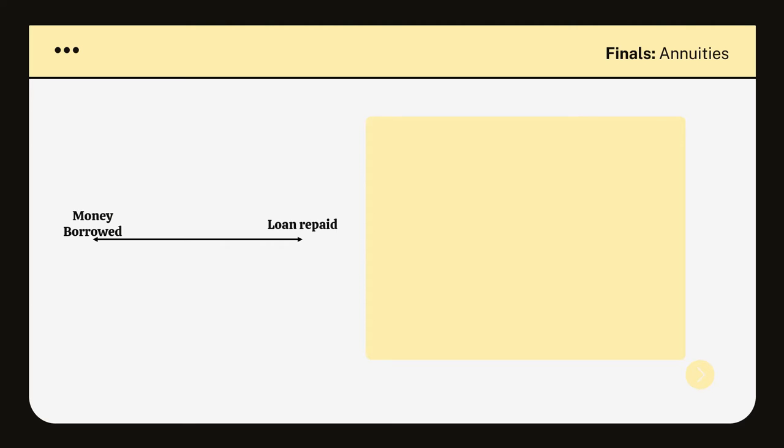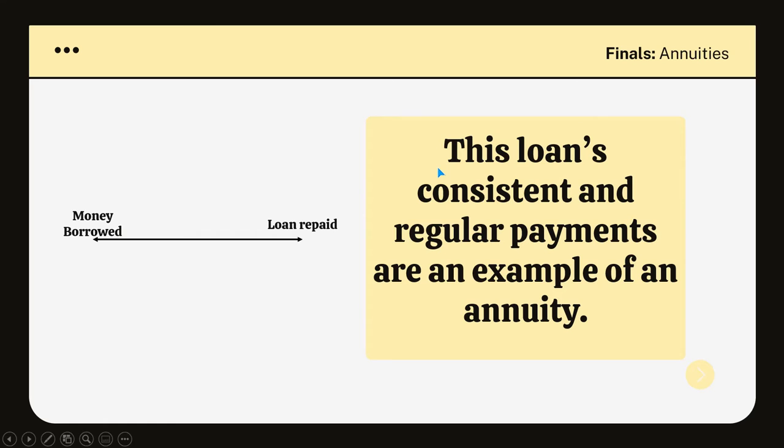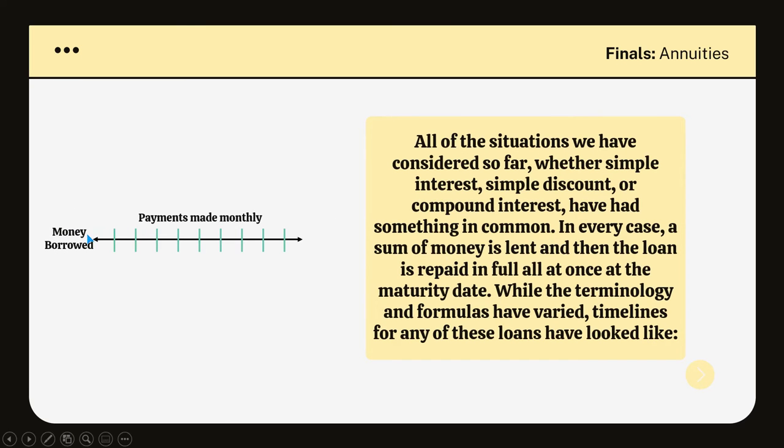Say, for example, you're gonna buy a car or gonna buy a motorcycle. So, buying a car or buying a vehicle is a type of loan that has a consistent and regular pay. And that is a good example of what we call an annuity. And it's gonna look something like this. You have your money borrowed, and every month you're gonna pay a specific amount within the bank or wherever you borrowed the money for you to get the motorcycle.